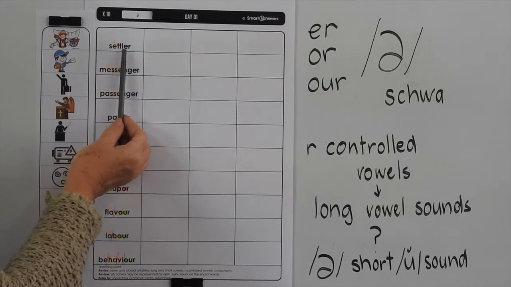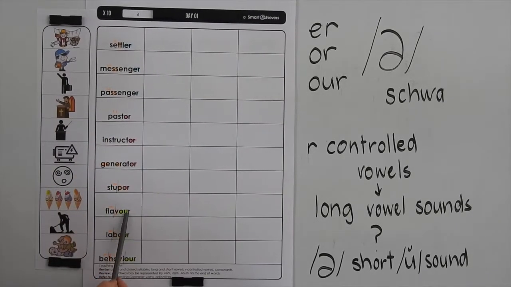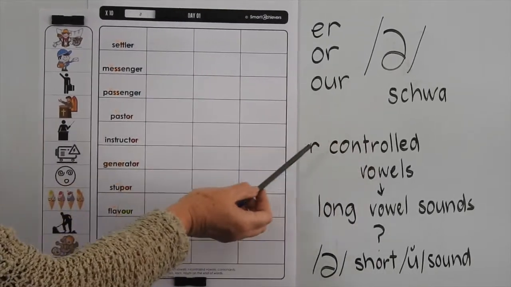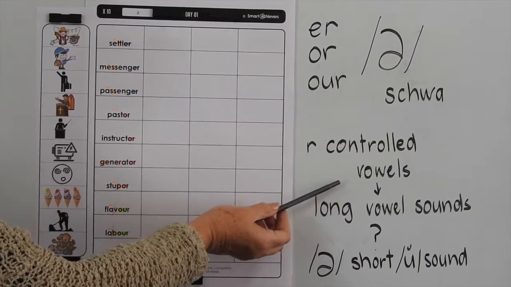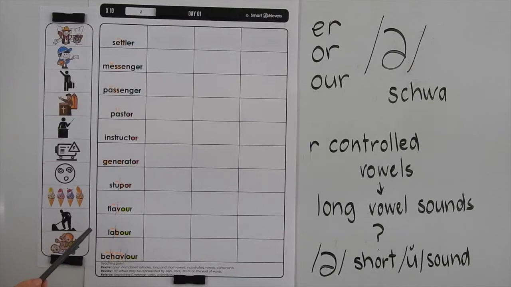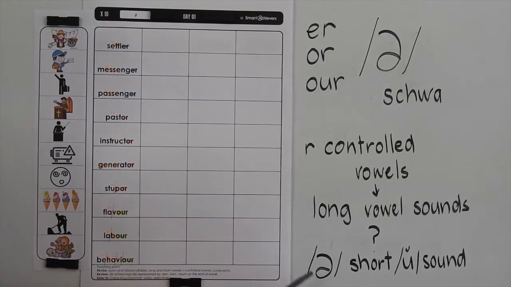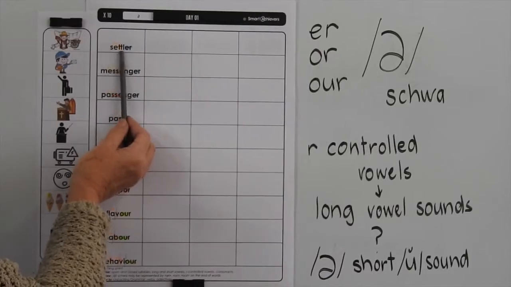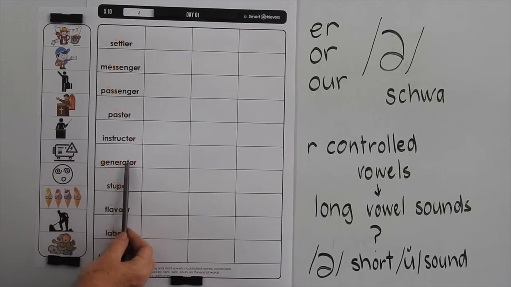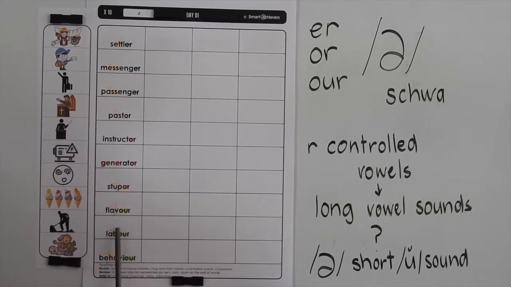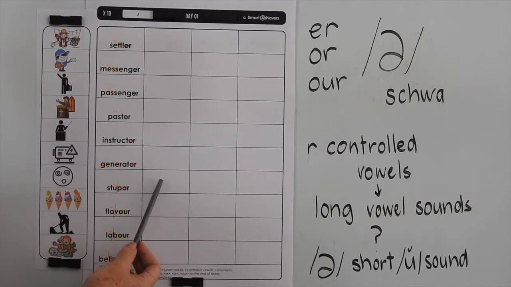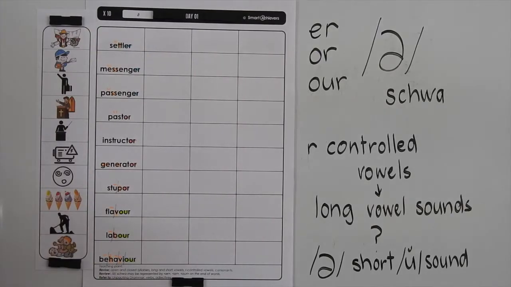These words are ending with ER, OR or OUR, and they're all making the schwa sound, which is just like a grunt sound. So usually an R-controlled vowel makes a long vowel sound, but because these are at the end of the word, we're not pronouncing them as a long vowel sound, we're changing them to a short up sound. So we're going settler, messenger, passenger, pastor, instructor, generator, stupor, flavour, labour, behaviour. So we're taking away that long vowel sound back to a short grunt sound or up sound.